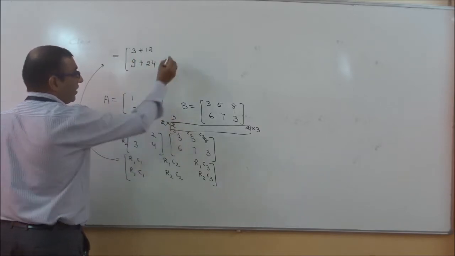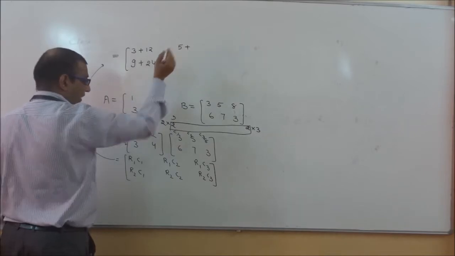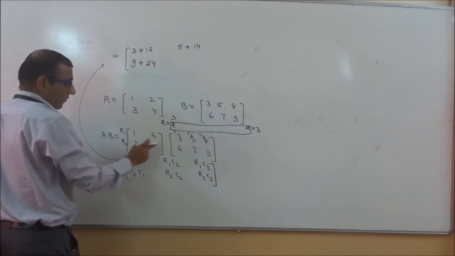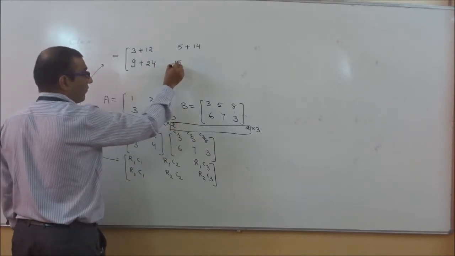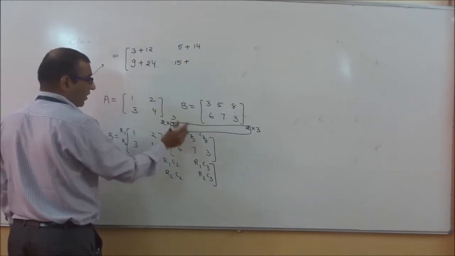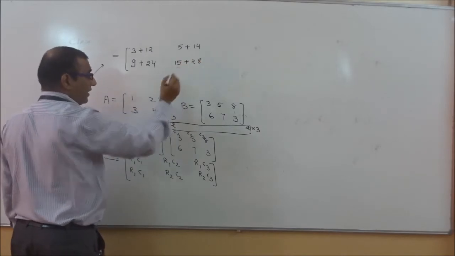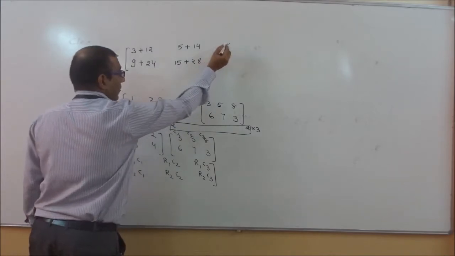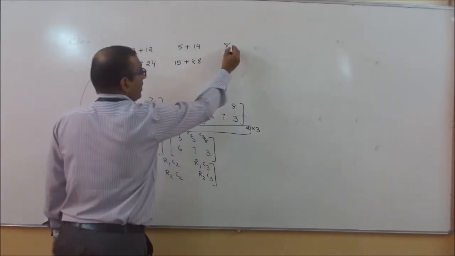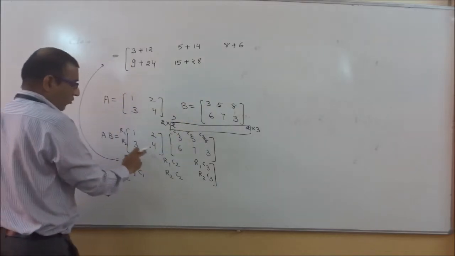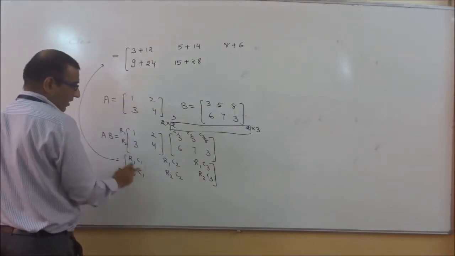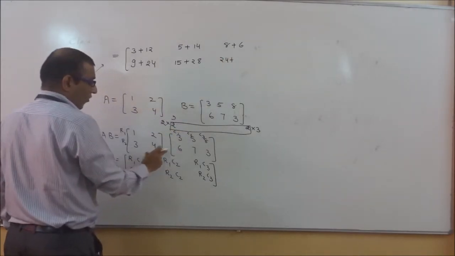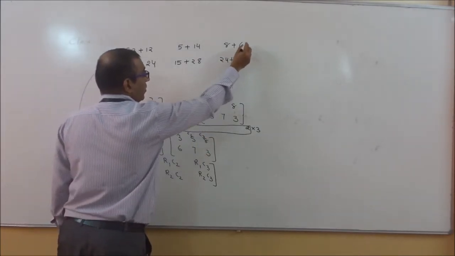1 multiplied by 5 becomes 5, plus 2 multiplied by 7 becomes 14. Then 3 multiplied by 5 becomes 15, and 4 multiplied by 7 becomes 28. Same procedure for the next one. 1 multiplied by 8 becomes 8, 2 multiplied by 3 becomes 6. Then R2 multiplied by C3 as per this formula: 3 multiplied by 8 becomes 24, plus 4 multiplied by 3 becomes 12.